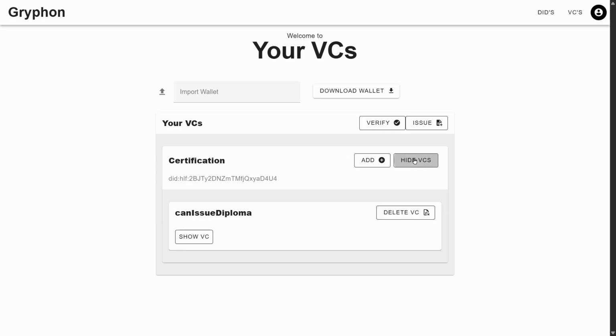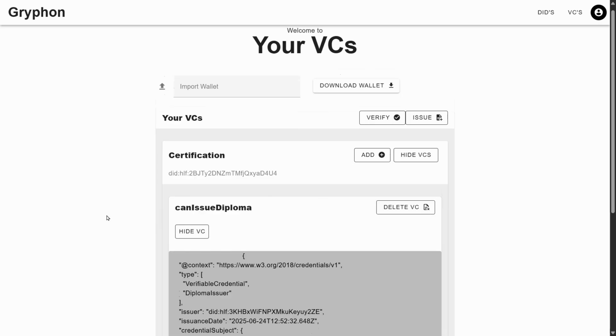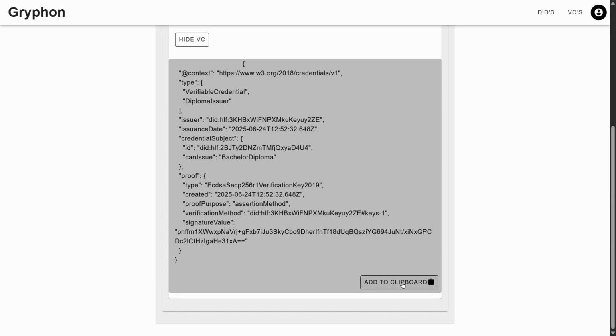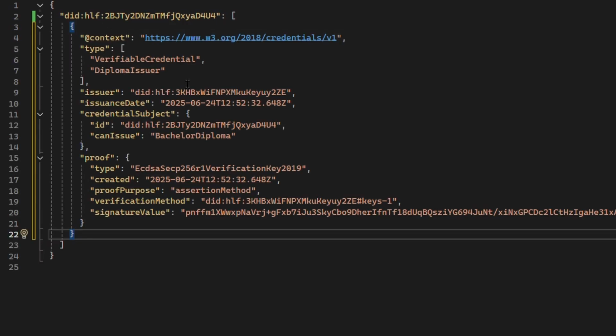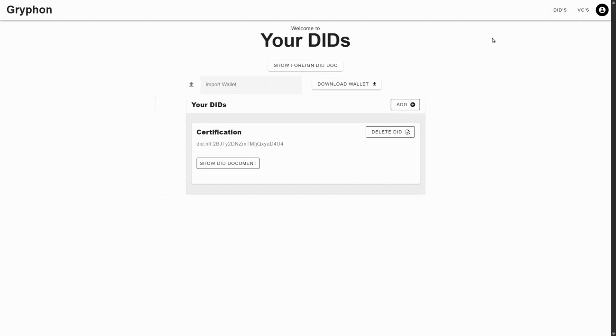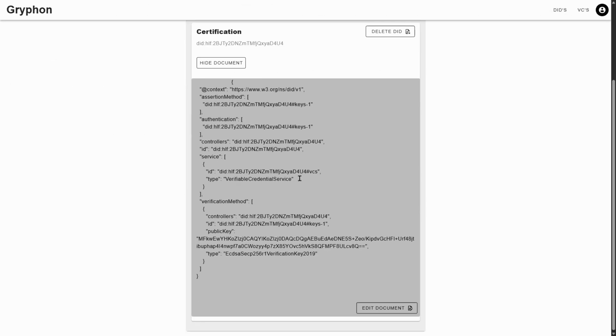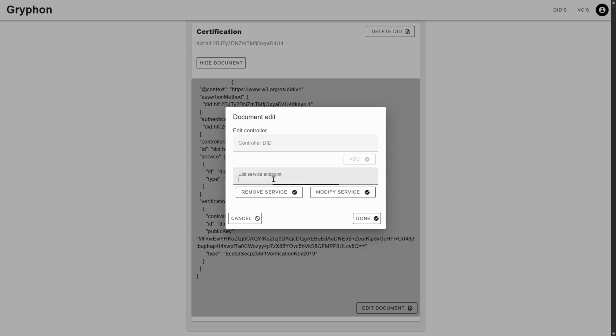Just like the Ministry of Education, I need to make these credentials publicly available so that the diplomas issued by my university can be correctly verified. I add this VC to my self-managed registries and set the service endpoint of my DID to the URL of my registries, in case it wasn't already set during the creation of the DID.